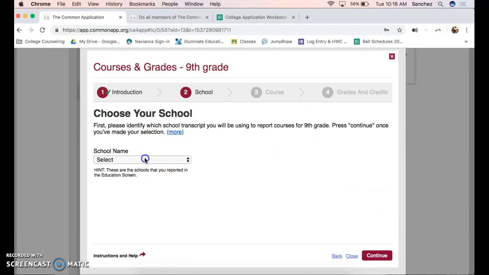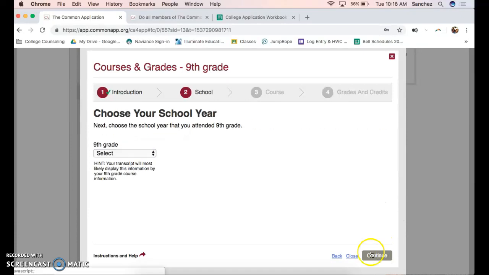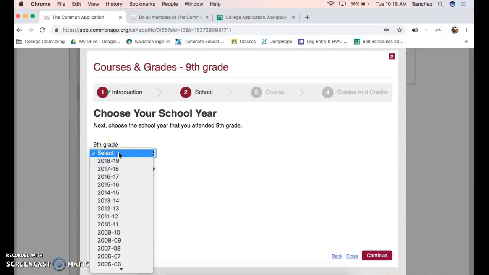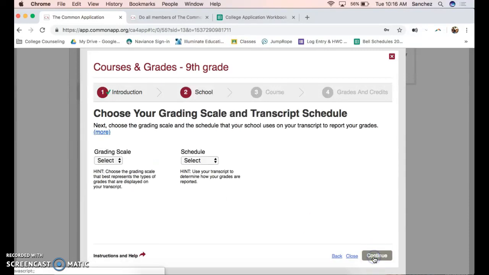Otherwise, just hit continue. If you were a transfer student, it'll show you the option of at what school you took this. If you started at LPS with us, then your only option should be LPS. Your 9th grade year was 2015-2016, so you will select that. Hit continue, and we are on an A through F grading scale with a schedule of semesters.